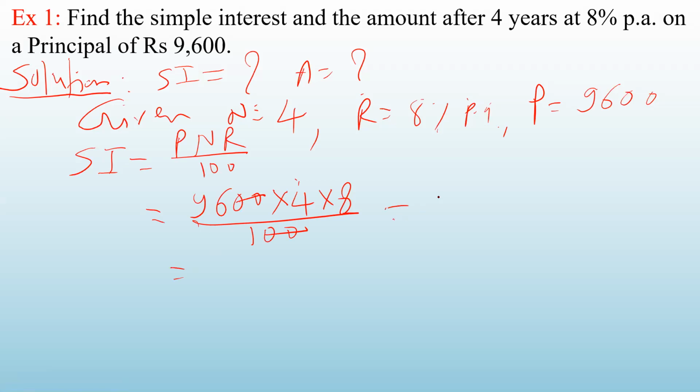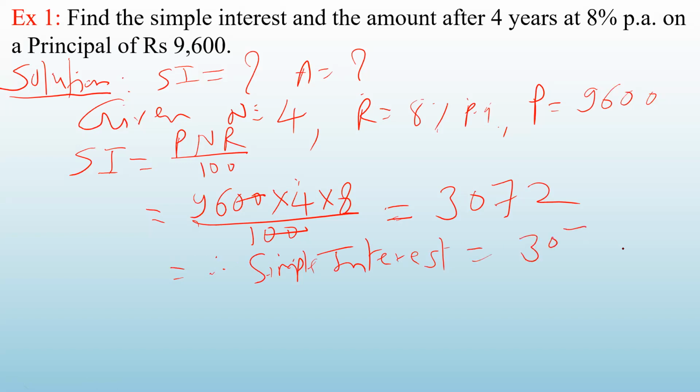So you get 3072. So this is the interest on the amount 9600. Therefore, interest, or simple interest you should say, is 3072. Today we are going to solve only the problems on simple interest. Okay, what else is asked to you?